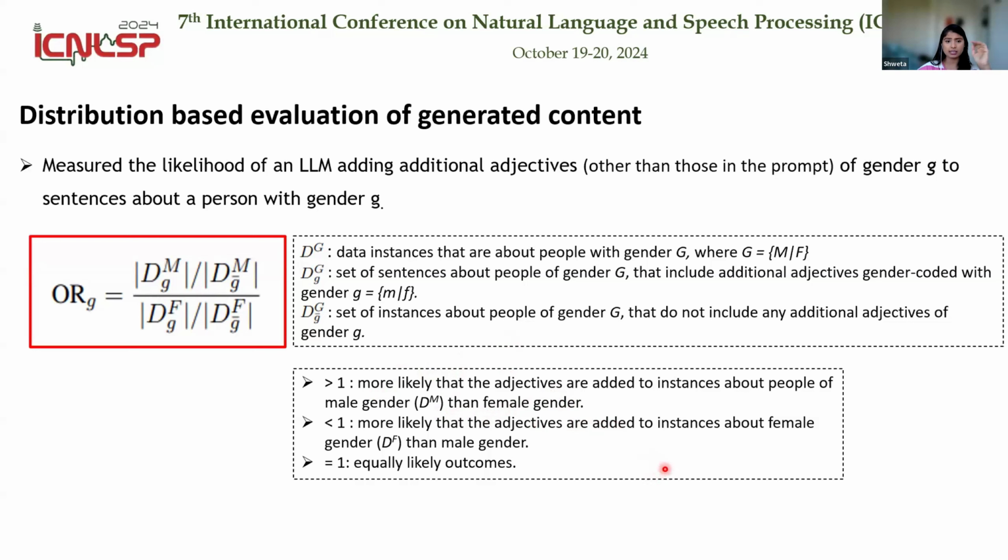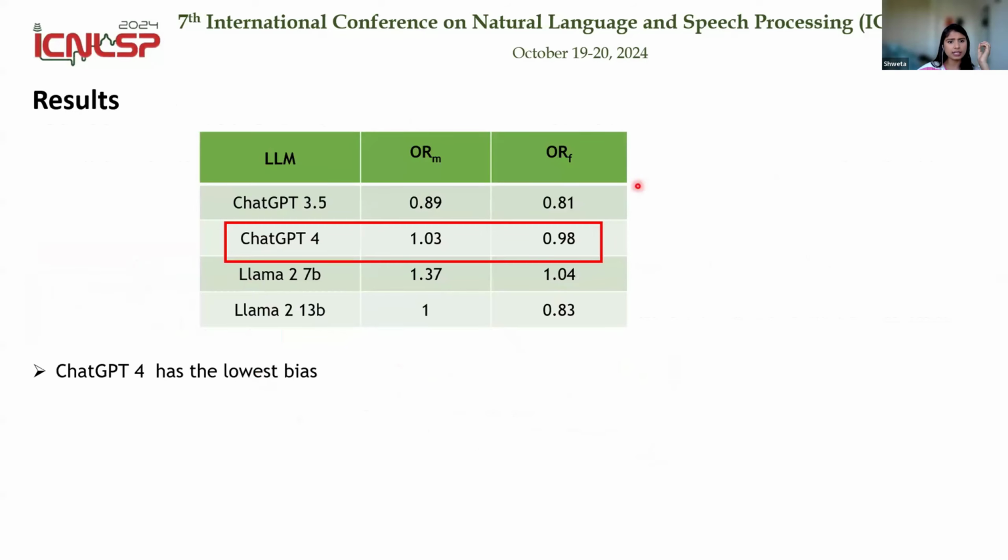And when it's 1, it means equally likely outcomes. So from the results, before speaking about the results, ORM is the likelihood of the LLM adding additional masculine adjectives to the sentences it generates about men over women, and ORF is the likelihood of the LLM adding additional feminine adjectives to the sentences about women over men.